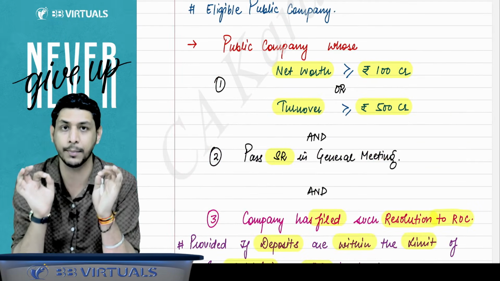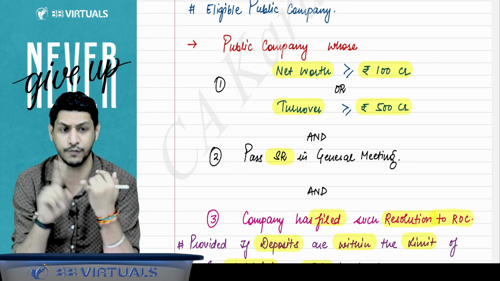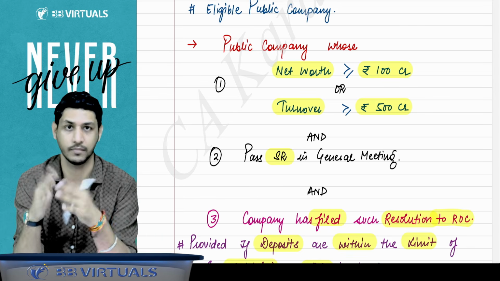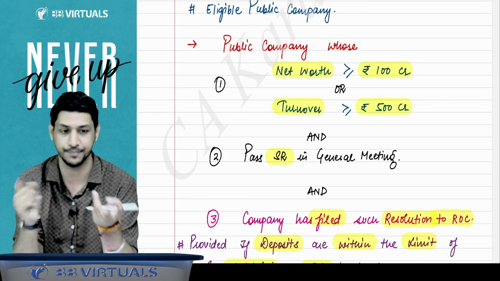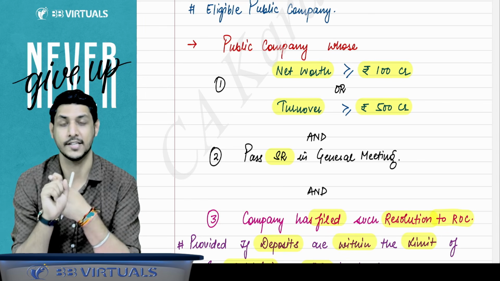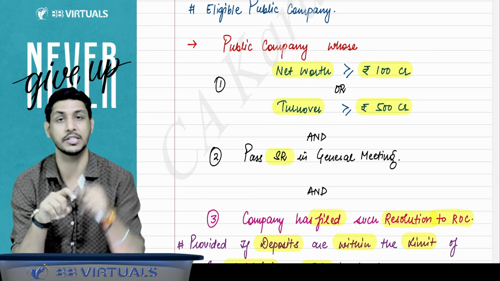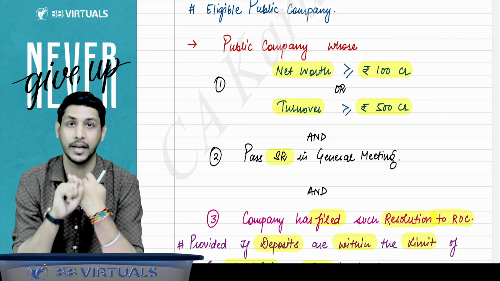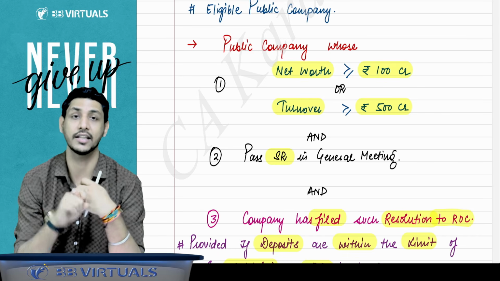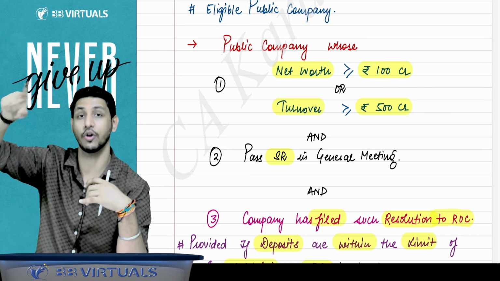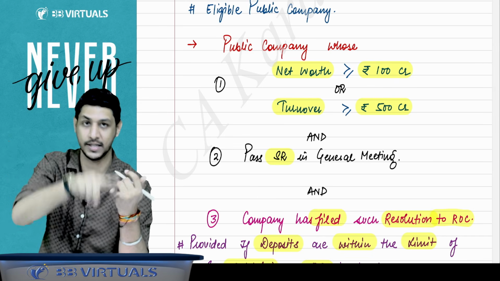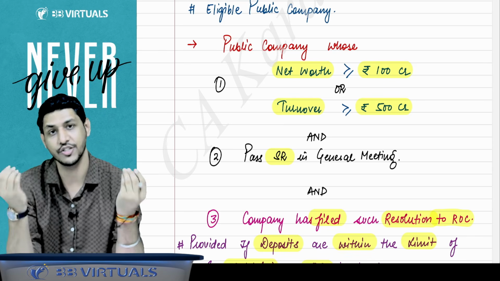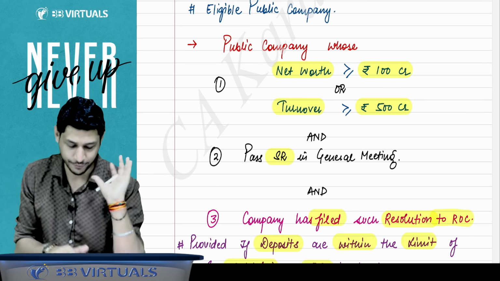In order to be an eligible public company, you have to satisfy three conditions. First, either your net worth is 100 crore or more, or turnover is 500 crore or more. Any one of the following conditions you can fulfill. And you have to pass a special resolution, and that resolution must be filed with the ROC. However, one thing you should remember, that if your deposits amount is not exceeding the limit of section 180 subsection 1 clause C, that is paid up share capital plus free reserves plus SPA, then in that case there is no requirement to pass a special resolution. You can just pass an ordinary resolution. That is sufficient. Got it?